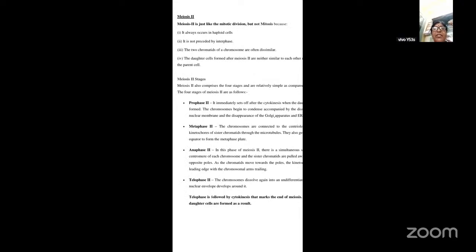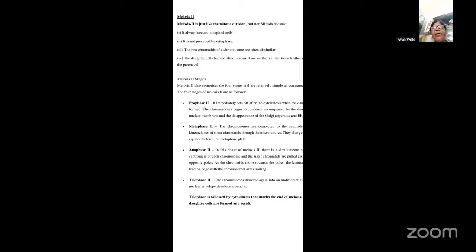And the last one is called telophase 2. In telophase 2, again in the same way, the chromosomes will dissolve again into an undifferentiated lump, and a nuclear envelope develops around it. That means here the chromosomes try to become decondensed. So they try to attain their original shape, whatever it is. So as a result, what happens? The nuclear envelopes will try to form around it.